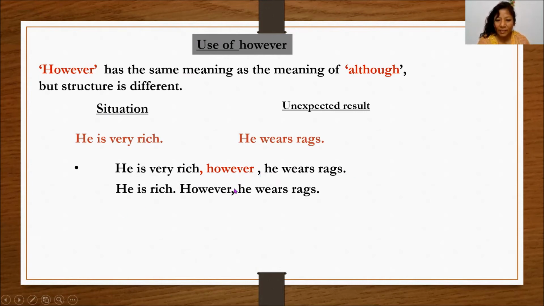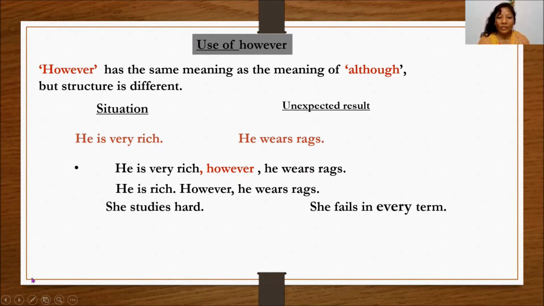In the second sentence, see, he is rich, full stop. So, However is capital and comma again, and he wears rags. So, in both sentences, before the unexpected result, however is used. What's the difference? Comma, small letter, comma again; and full stop, capital H, and comma. Remember this? And before the unexpected result we use however. Okay, right? She studies hard, she fails in the exam.